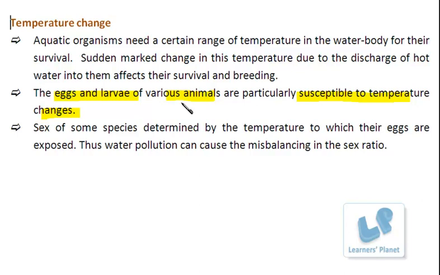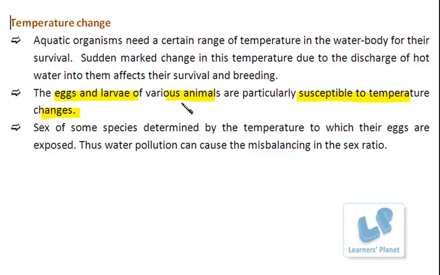Right. Similarly, there are organisms in which the breeding occurs at a particular temperature, and further, only at the particular temperature are they able to release the eggs also. Besides, the temperature to which the eggs are exposed decides the sex of a particular individual, in some species of course.